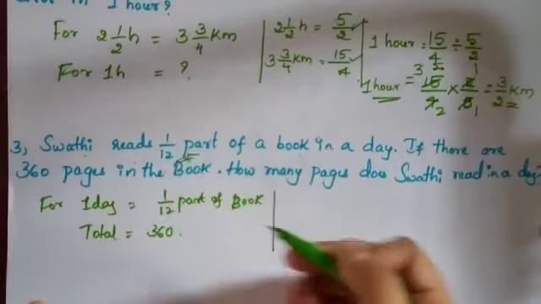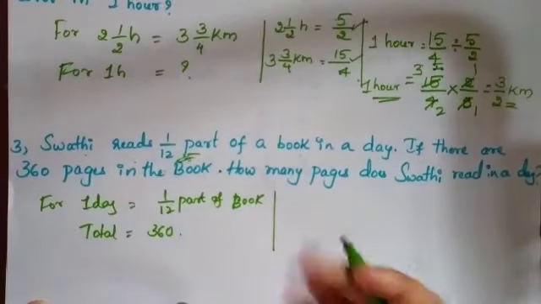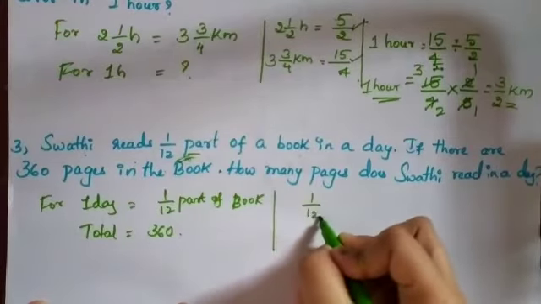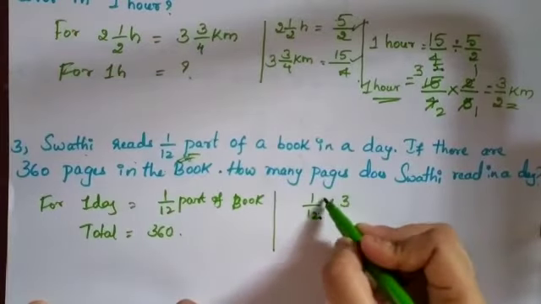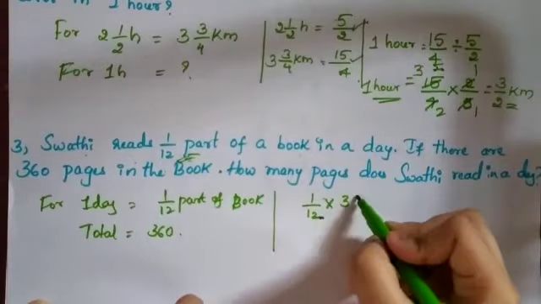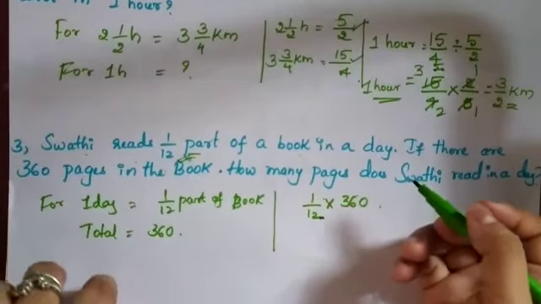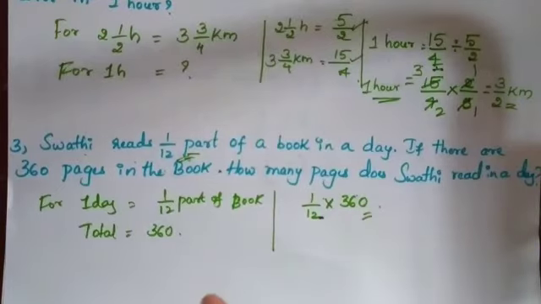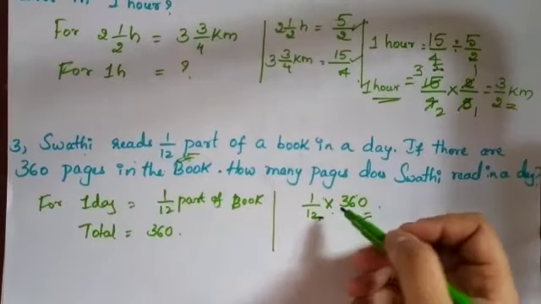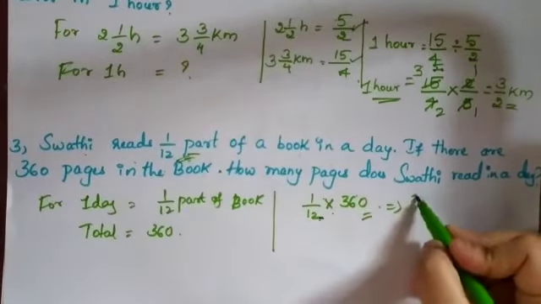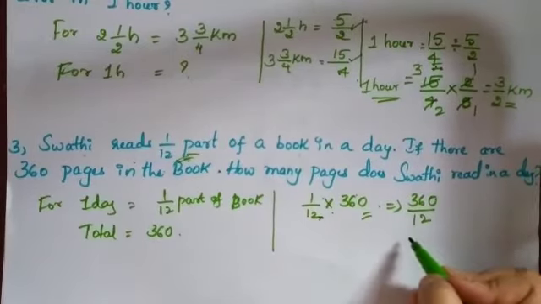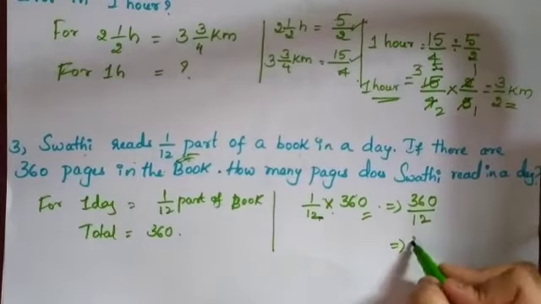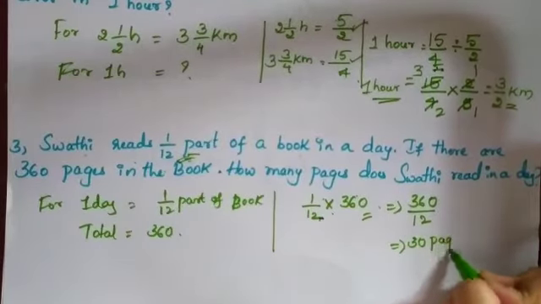It is only a fraction given. We have to find out how many pages in total. So 1/12 part of the book means how many pages are there in the book? That is 1/12 into 360 we have to do, isn't it? So out of 360 pages, 1/12 part she is reading in a day. That means you have to do 1/12 into 360, which means 360 divided by 12. So 360 by 12 means 30. If I divide it, I'll get 30 pages.